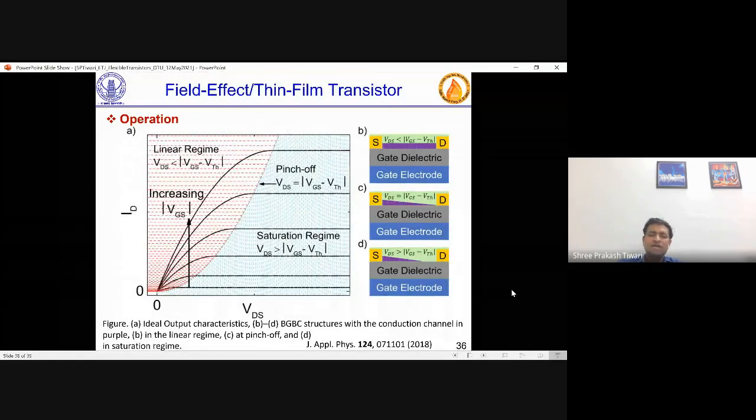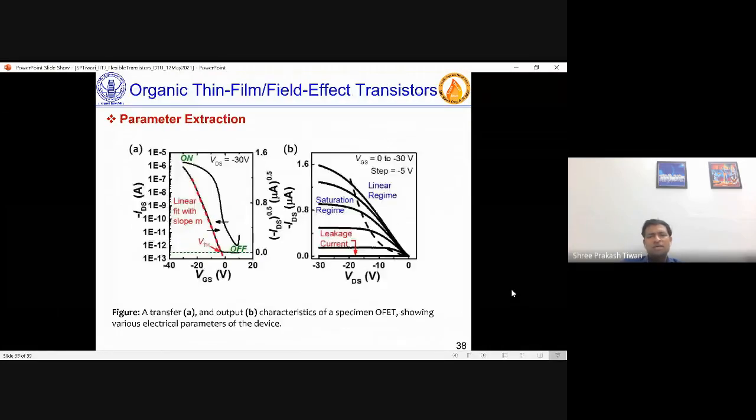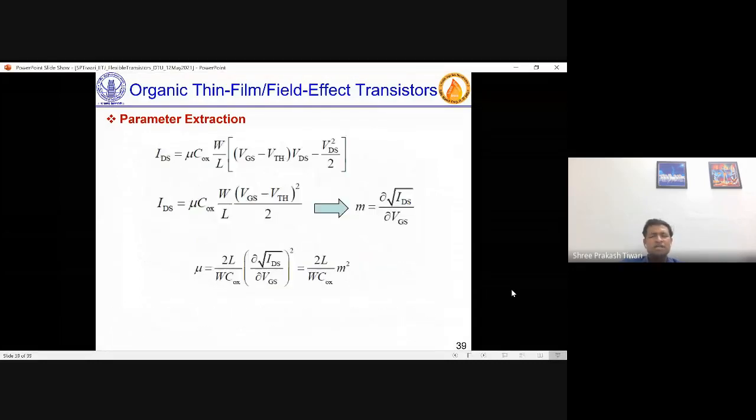If you see the device characteristics, it matches more like a conventional MOSFET, and then you decide various regions and so on. But how do you calculate the mobility, field effect mobility? Now, depending on whether linear or saturation region, generally what you do is you take square root ID, del square root ID by del VGS, and that slope gives you the mobility. So there are some mathematical expressions which help you to get the mobility from linear and saturation. So this is called parameter extraction.